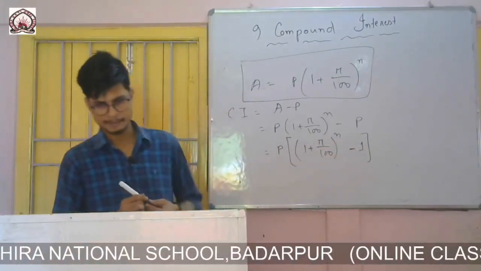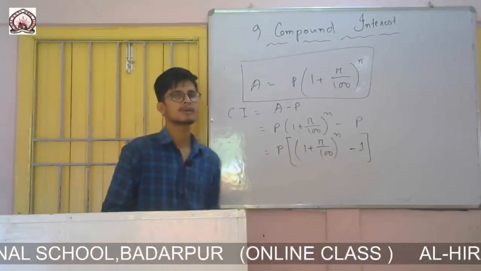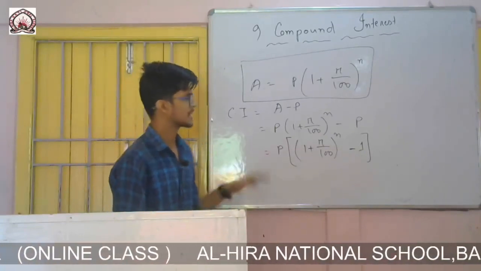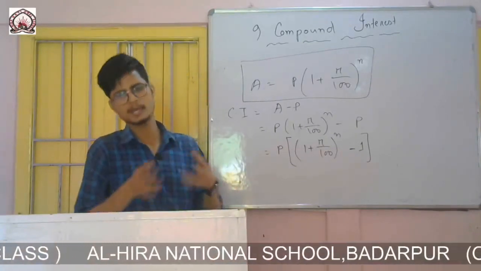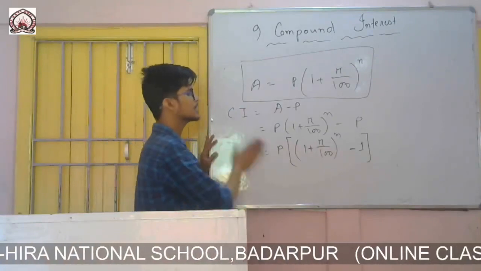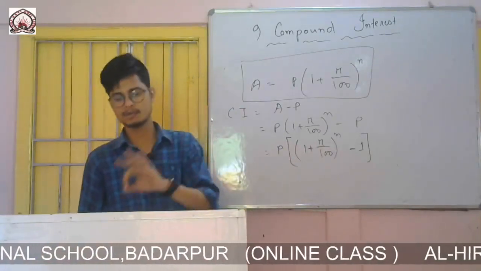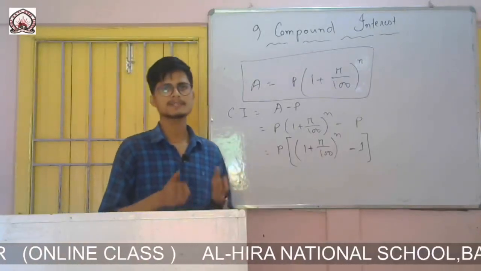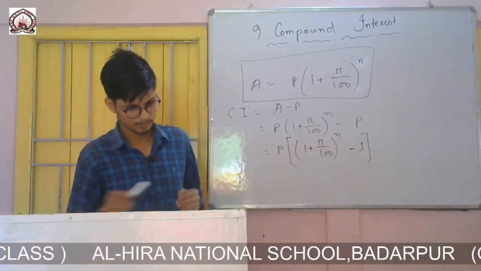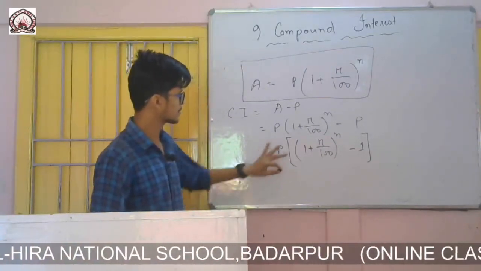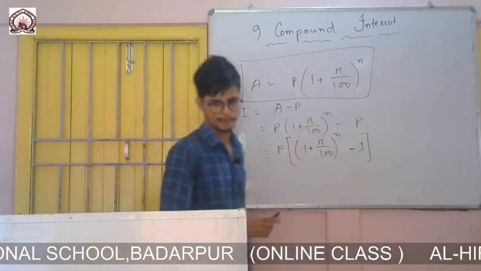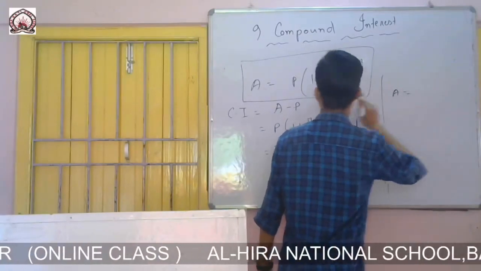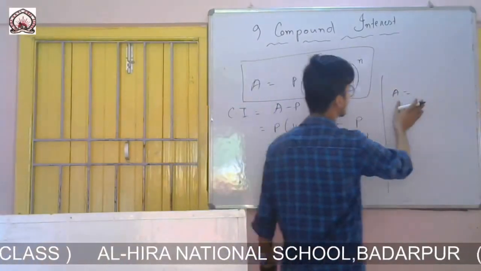But one thing you listen: if the question says simply calculate the compound interest annually, annually means at the end of the year. So if the question is for 2 years, 3 years, like this, and says calculate the compound interest annually, then only you will use this formula. But sometimes in a question you will get calculate compound interest half yearly. Half means the middle half. So for half yearly, a small difference is there. This is for annually, and this one for half yearly calculation.